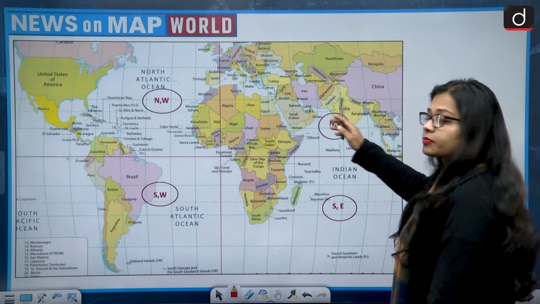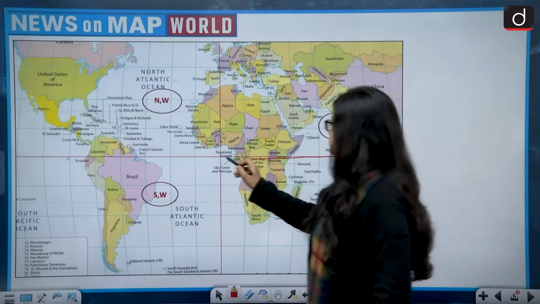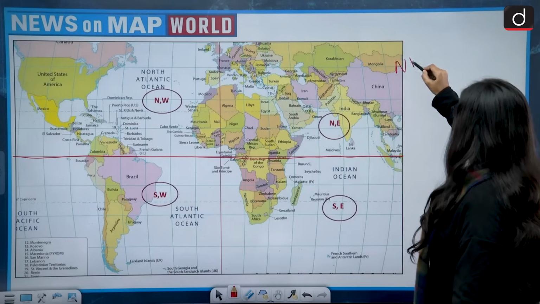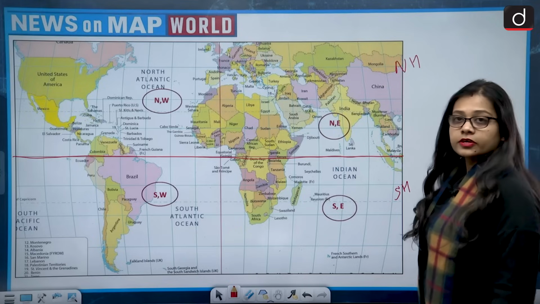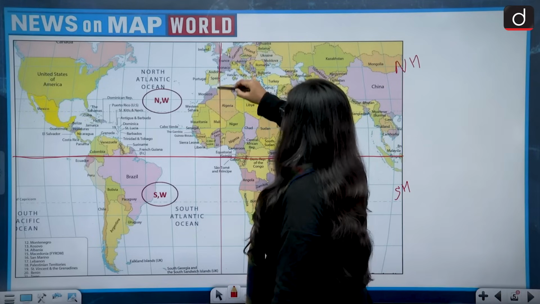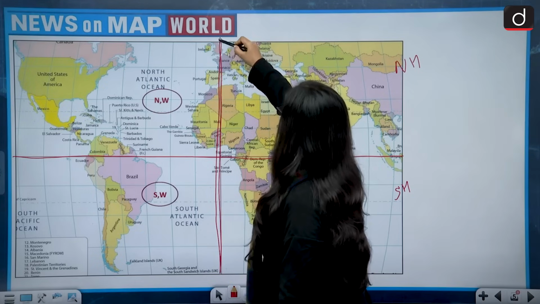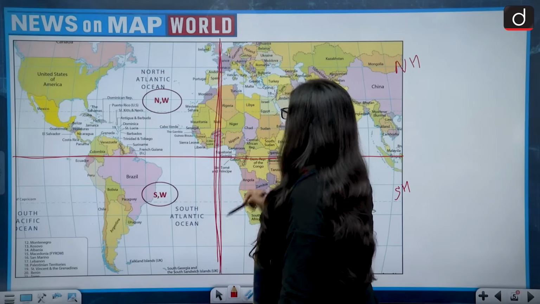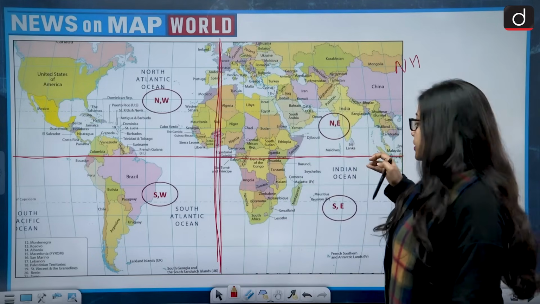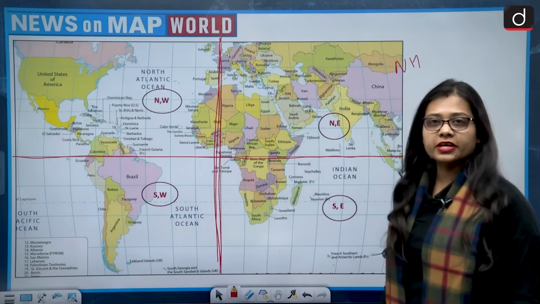Look at this map, I think this will make it even more clear. This is the equator. The equator divides it between the northern hemisphere and the southern hemisphere. And then it will divide it between the western side and the eastern side if we do it by the 0 degree or the prime meridian.